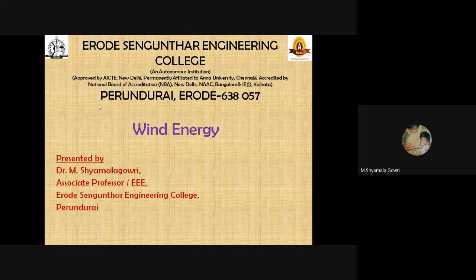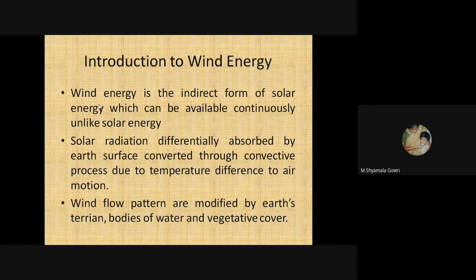In this video, we are going to see about wind energy. Actually, wind energy is an indirect form of solar energy which can be available continuously, unlike solar energy. The solar radiation differentially absorbed by Earth's surface is converted through convective process due to temperature difference to air motion. The wind flow patterns are modified by Earth terrain, bodies of water and vegetative cover.